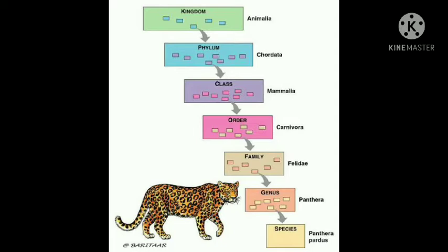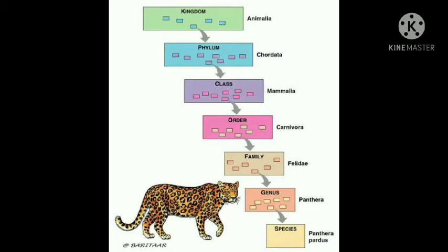Then the next category is class. Related orders are included in a class. For example, the class given here is Mammalia, and it has both the orders, Carnivora and Primata. The Carnivora basically includes carnivorous animals which eat flesh, such as lion, tiger, leopard. However, the Primata includes man, monkey, chimpanzee, and they have a larger and well developed brain.